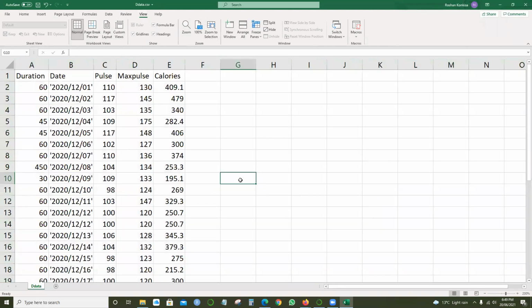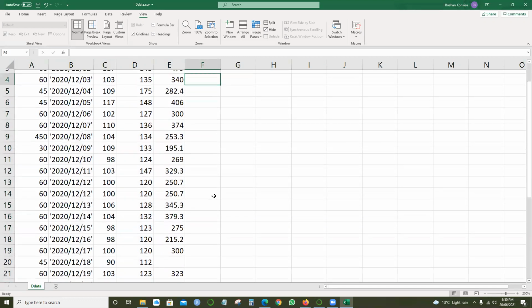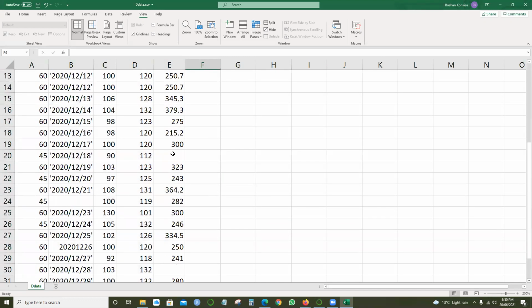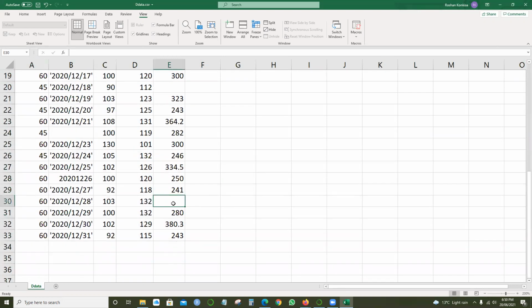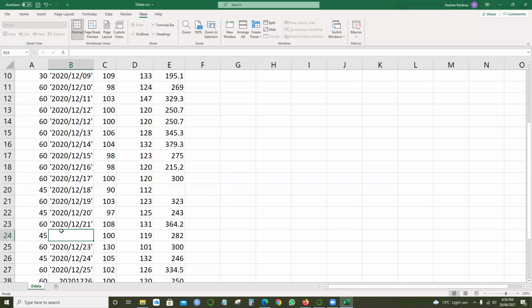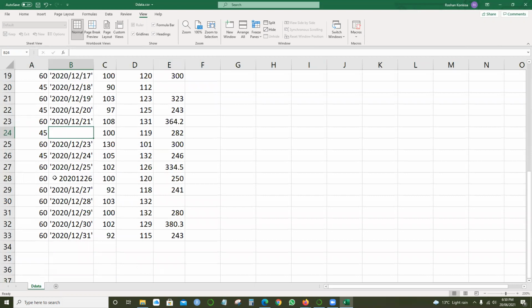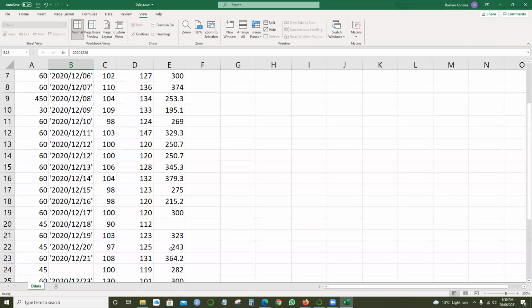Okay, I think it is now visible, right? So here I have date, duration, pulse, max pulse, and calories. But if I scroll down slowly, here in calories, I got some empty cells. That's a defect. And also the date is missing for row 45. And the date format is different in this case, right? So these are all the differences.